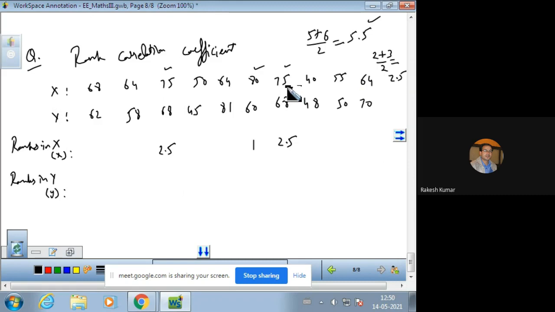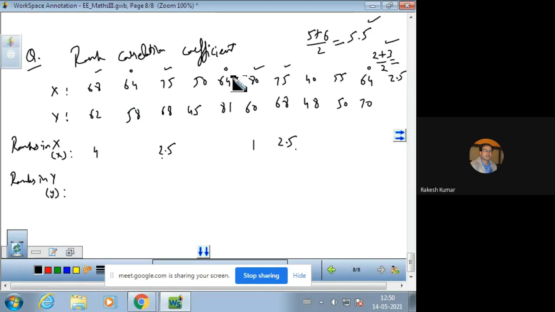Now after 75 we have the data 68. This will be ranked as 4, because after the first rank, the second and third have merged, because we had to take their average. And then after 75 we have the value 68, so we will give it the fourth rank. Similarly, after 68 we have 64, 64 and 64.